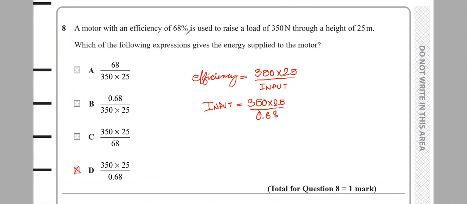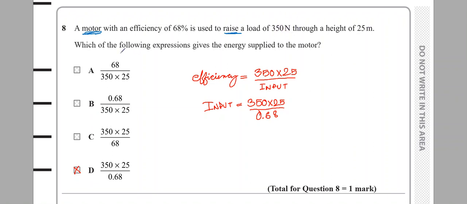A motor with an efficiency is used to raise a load of 350 newton through a height of 25 meter. এই যে you have to understand যখন মোটরের কথা বলে আর রেইজের কথা বলে, motor এর জন্য input what do you have to put into the motor, electrical energy. আর মোটর তাহলে যেহেতু রেইজ করছে, আউটপুট কে দিচ্ছে তোমাকে একটা ওয়ার্ক ডান করছে, so ওয়ার্ক ডানের জন্য I have the force and